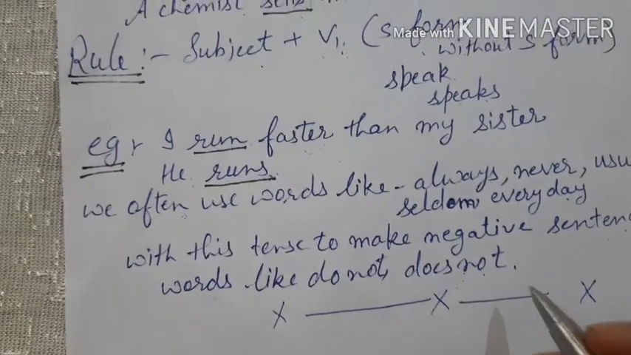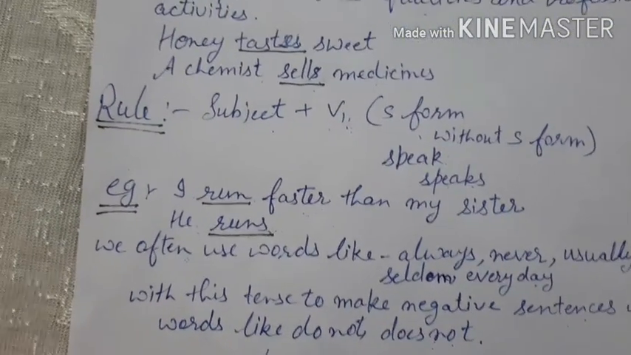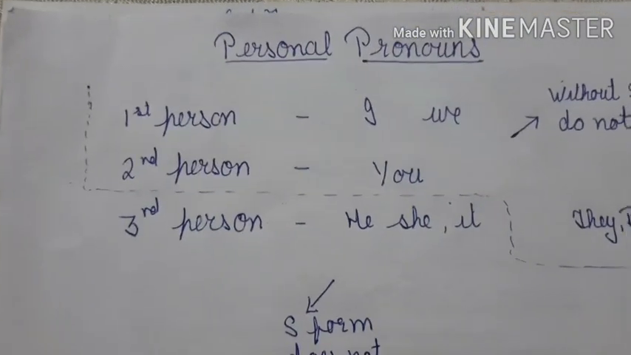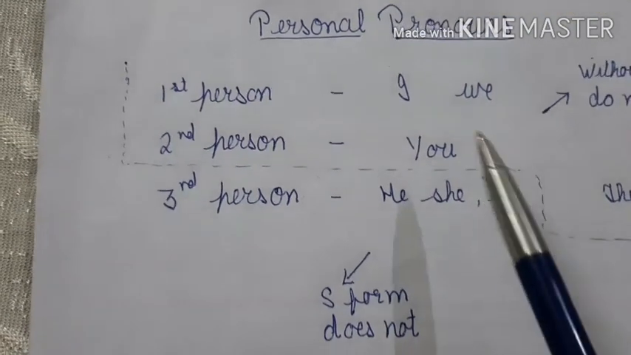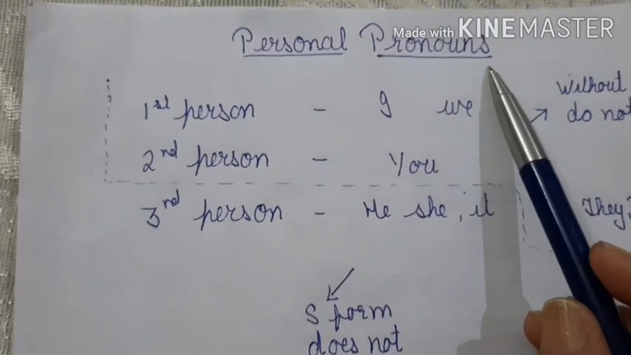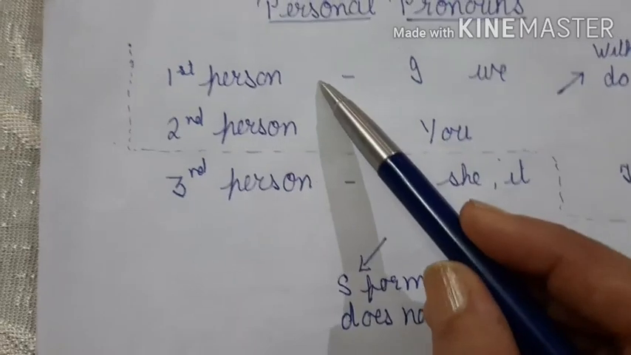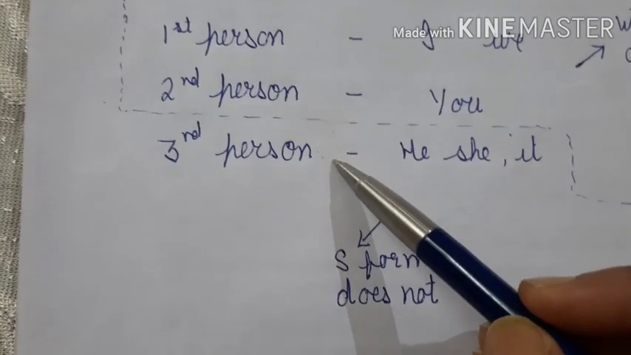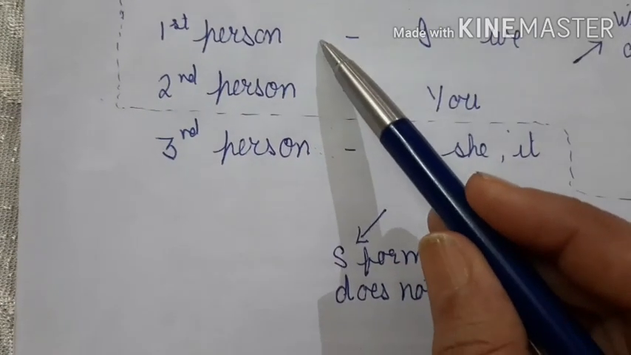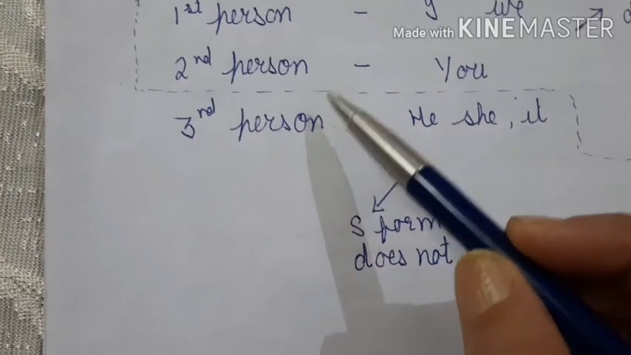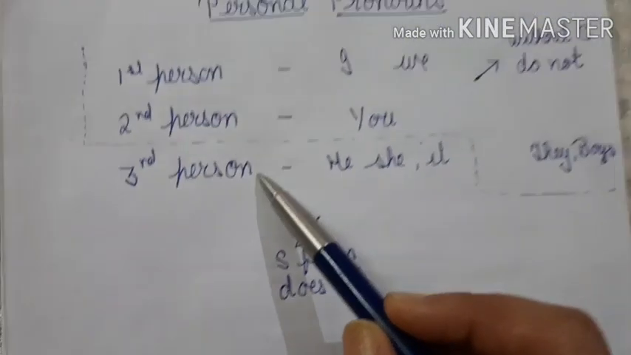Now where to use S form and where not to use S form, the small little trick is this. When we did the lesson on pronouns, we did one category of pronouns, and that is personal pronouns. In this we talk about three persons. First person pronouns, second person pronouns, third person pronouns. First person means the person speaking. Second person, person spoken to. And the third person pronouns are the person spoken about.